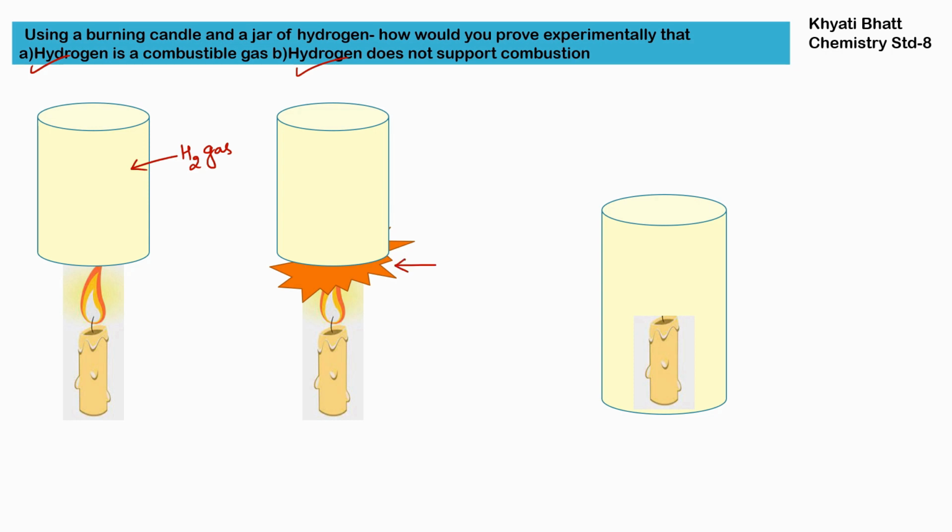So this proves the first one, that hydrogen is a combustible gas. But once we place the jar completely over the candle, it will extinguish, and it shows that hydrogen does not support combustion. So in the second situation we can prove that hydrogen does not support combustion because the candle got extinguished.